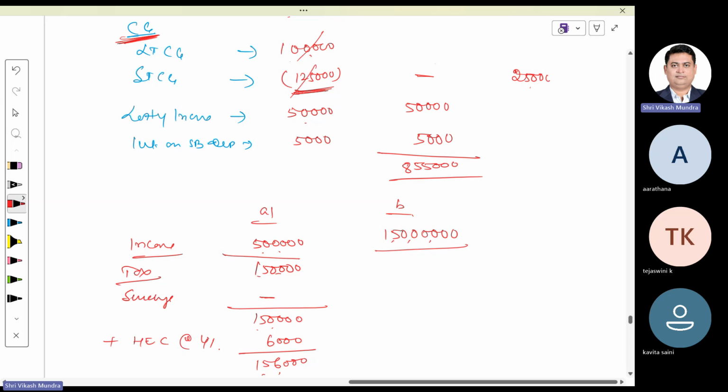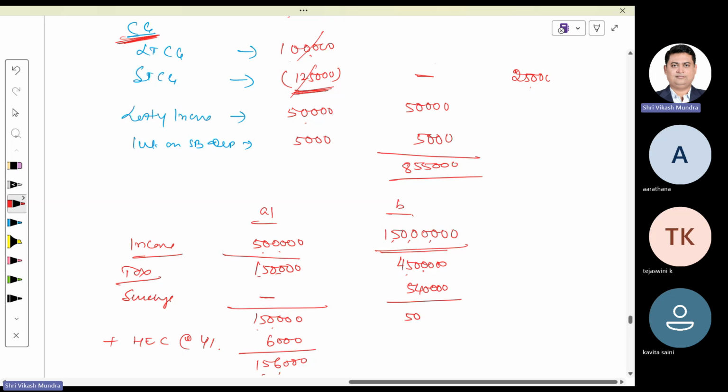On the other hand, if this is the income size of the partnership firm, then again a flat rate of 30% would be applicable. On 1 crore 50 lakh, 30% would be 45 lakh. Since income exceeds 1 crore, the firm is liable to pay surcharge at 12%. 12% of what? 12% of the 45 lakh tax amount, which comes to 5,40,000.